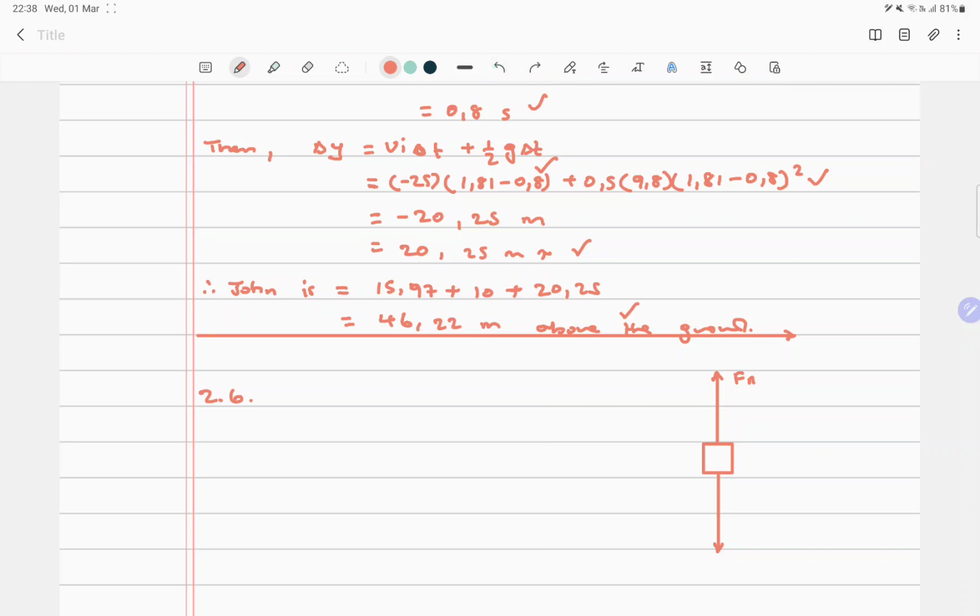Maybe let's just say Fm, force of the motor. And then this is the gravitational force. And he is himself 80 kgs. And then we know that John is going to be pulled up for a displacement of 50 meters. Okay. So that is very easy.